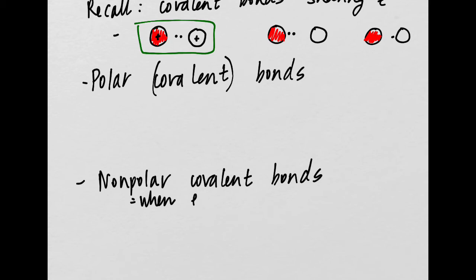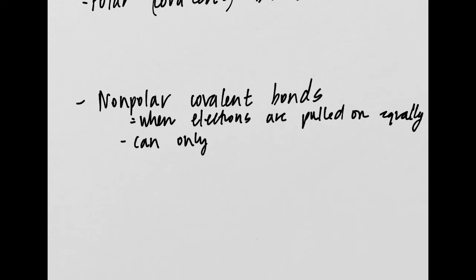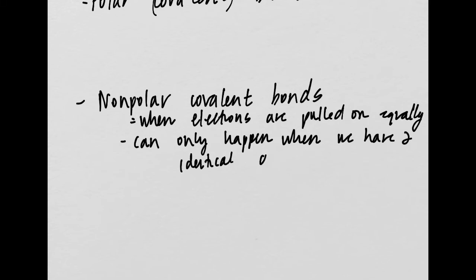This can only happen when we have two identical atoms. All right, so let's think about why that's true.